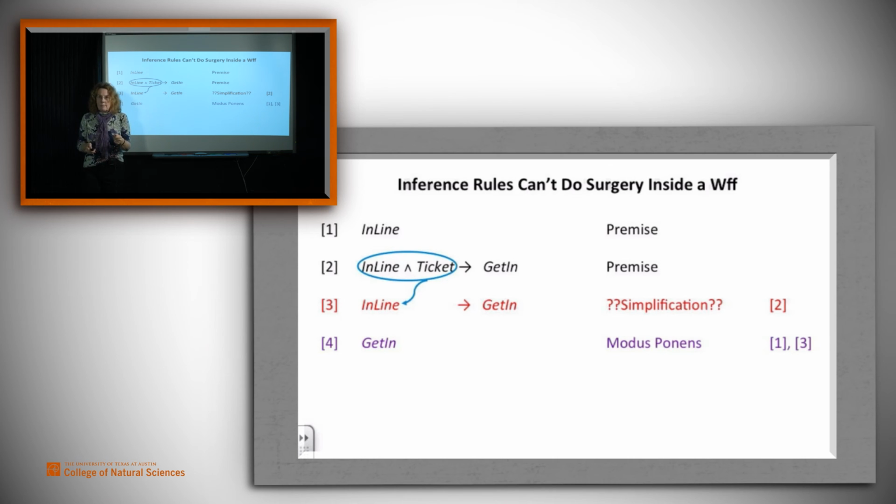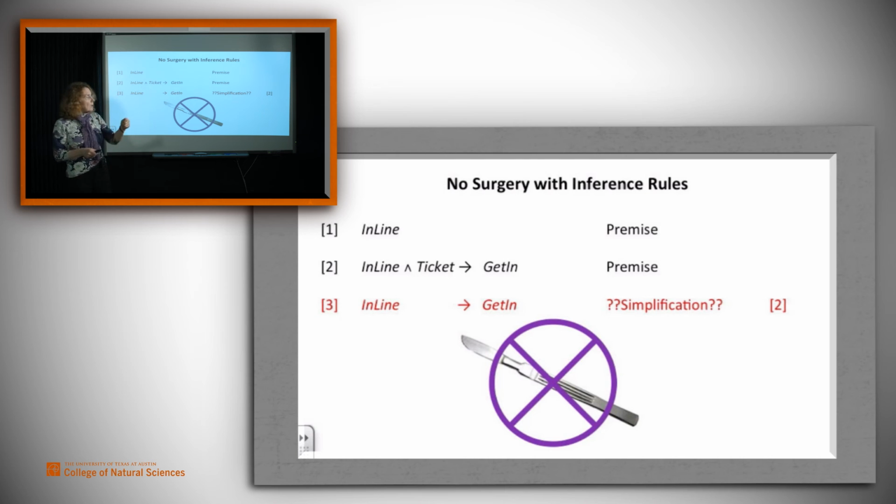But what went wrong? In a nutshell, you can't do surgery with inference rules. You can do it with identities, but not with inference rules, inside an assertion. So it's not okay to claim that if in line and ticket gets you in, then in line alone gets you in. It is sufficient to say if in line and ticket are both true, then in line is true. But you can't do it down inside an expression like that. If you do, you'll get conclusions that don't follow from the premise.